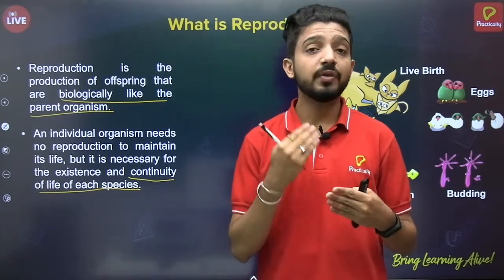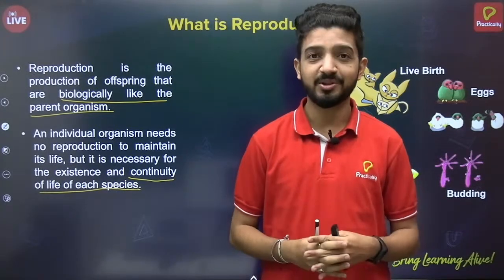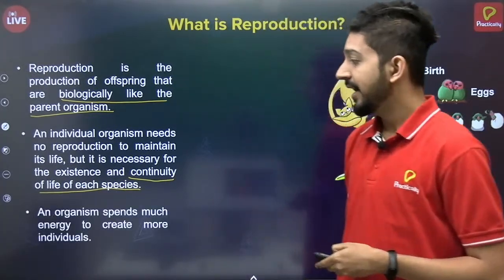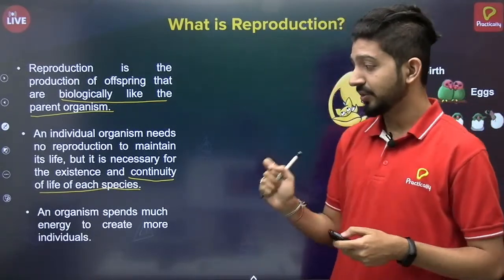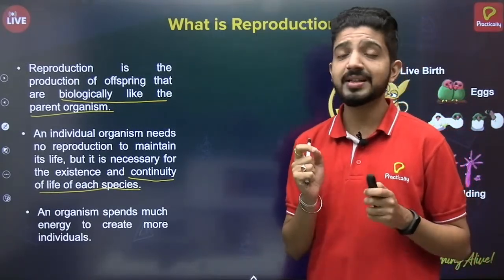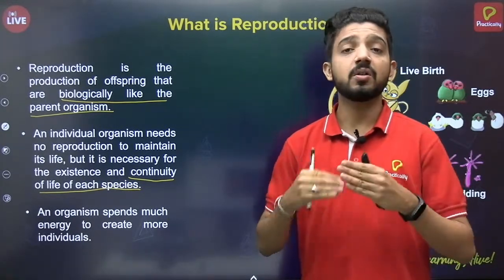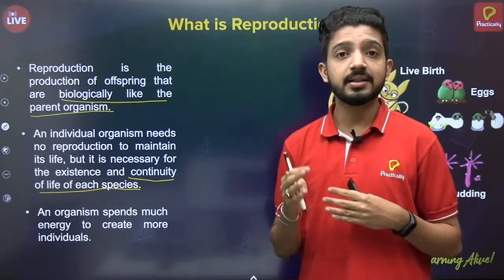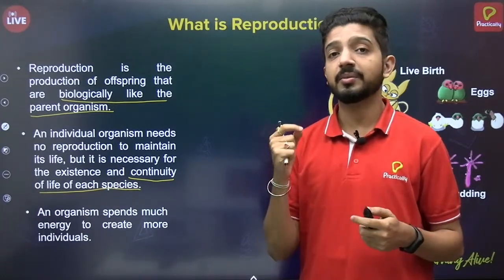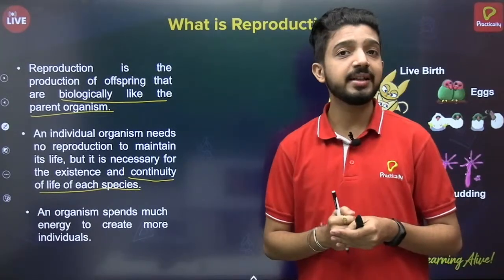In terms of evolution, for continuing the life and species together, reproduction plays a very important role. An organism spends much energy to create one more individual. Reproduction is a very complicated process, but it's also time consuming and needs a lot of energy, since each and every step in reproduction plays an important role, and that's what we are going to see in short today.